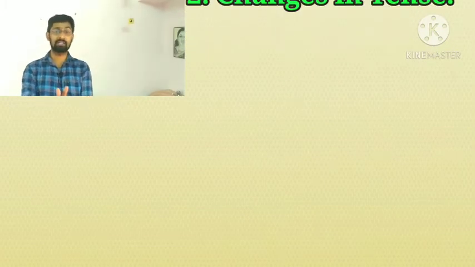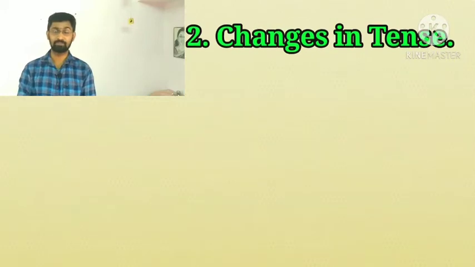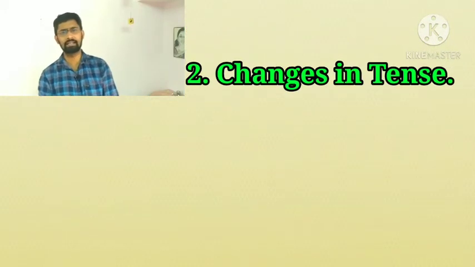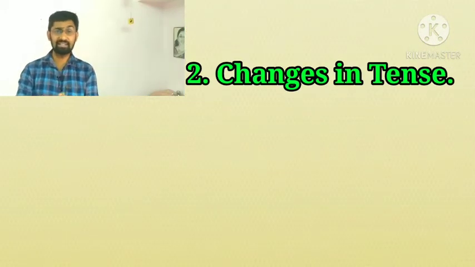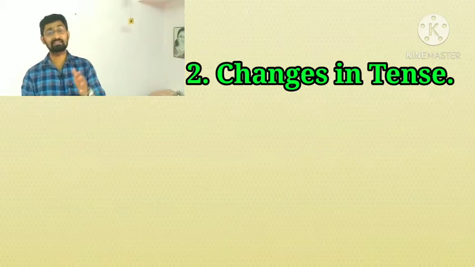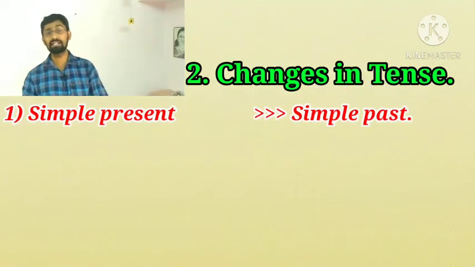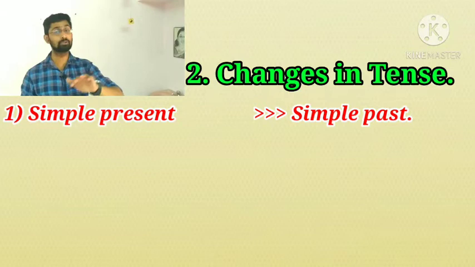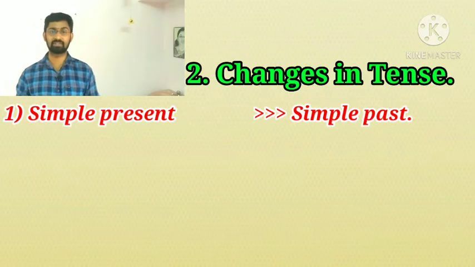Next, the second one. Before converting direct speech into indirect speech, we should know the changes that happen in tense. I'll tell you in detail. If the given sentence is simple present, we need to convert it into simple past.